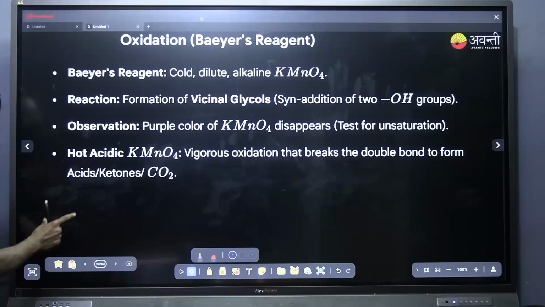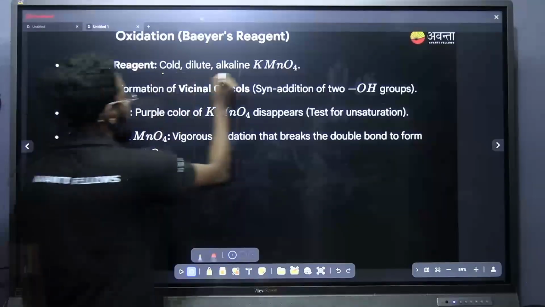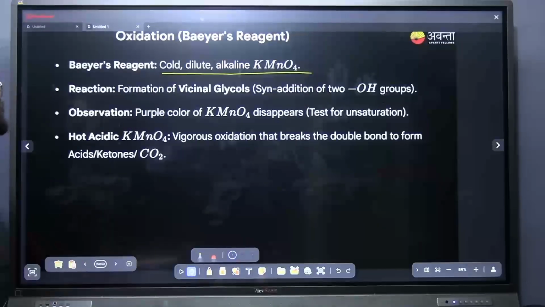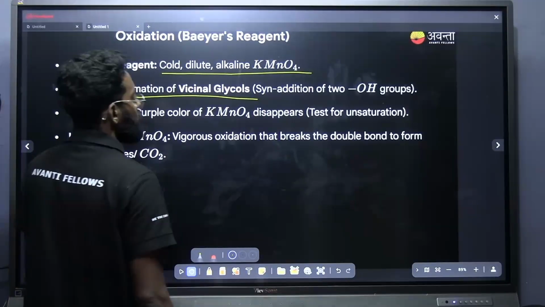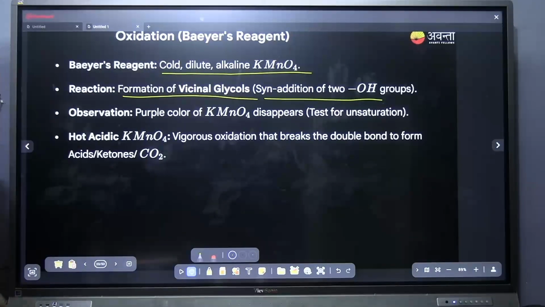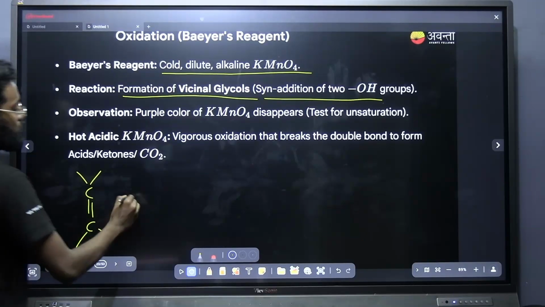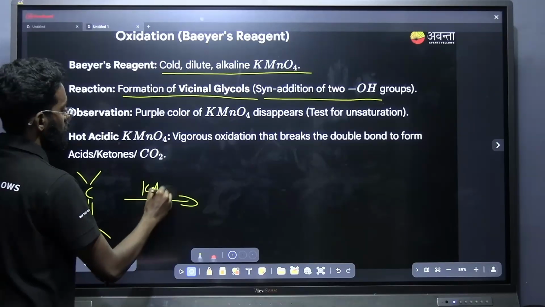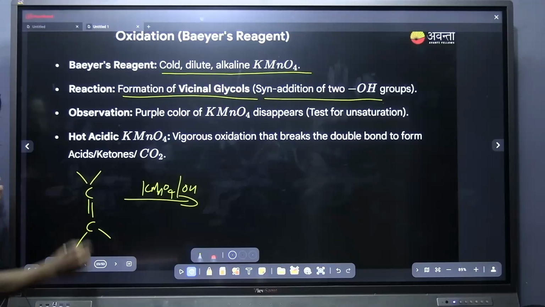Next one is oxidation. Oxidation using Baeyer's reagent. What is Baeyer's reagent? Baeyer's reagent is cold dilute alkaline KMnO4. It will lead to the formation of vicinal glycol, in which syn addition of two OH groups takes place. How can we understand the reaction? There is a double bond. In the presence of cold alkaline KMnO4, what is going to happen? How to write the product?